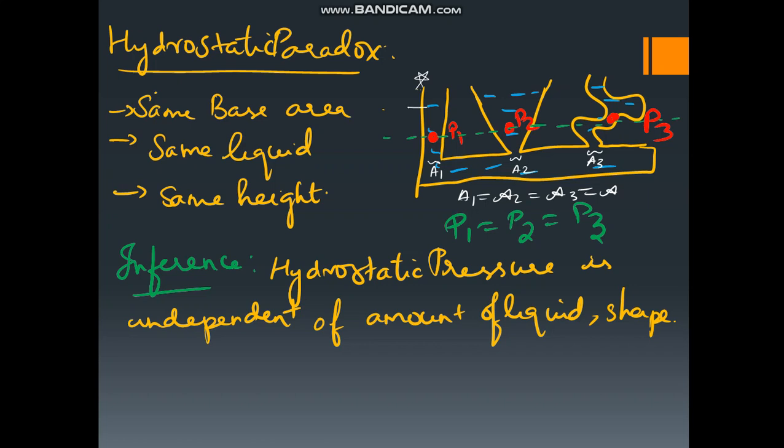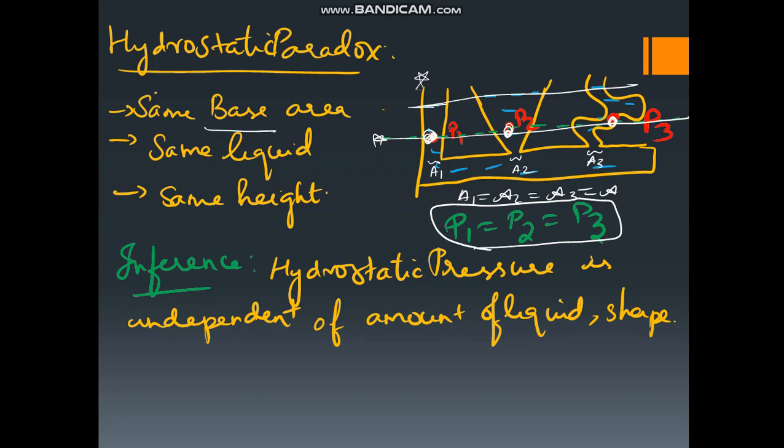Then they make sure that the same liquid is filled up to the same height. Then the pressure at the same line at the same height, that is this point P1 in the first container, P2 in the second container, P3 in the third container, at the same level all the pressures are equal.